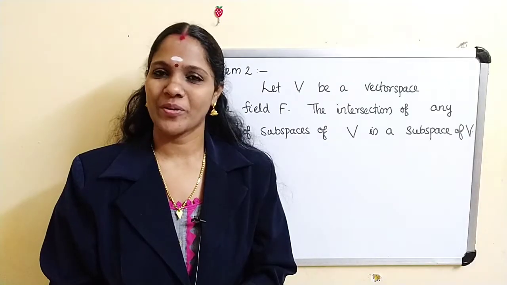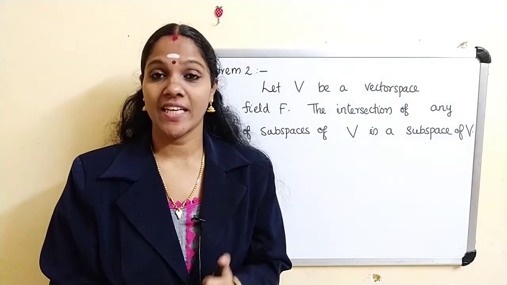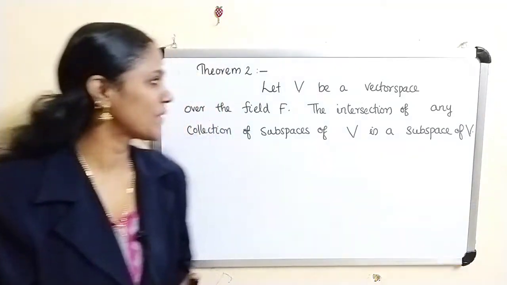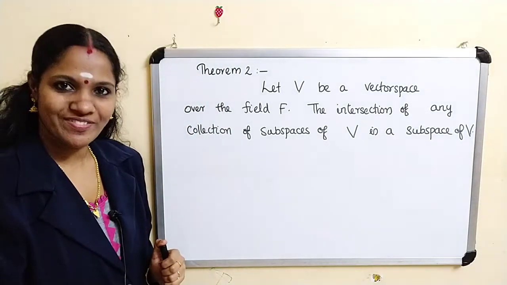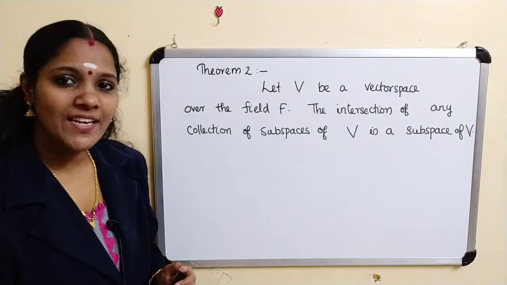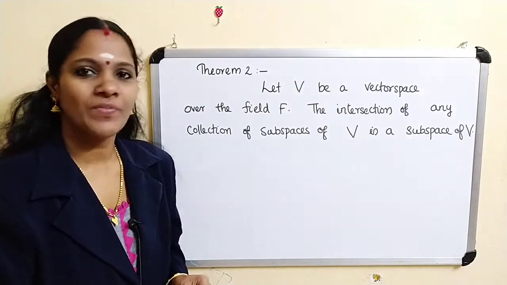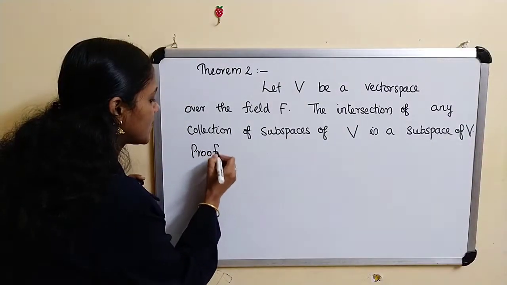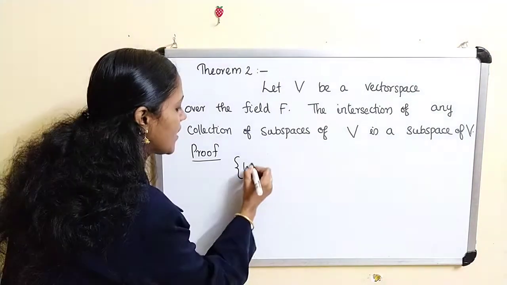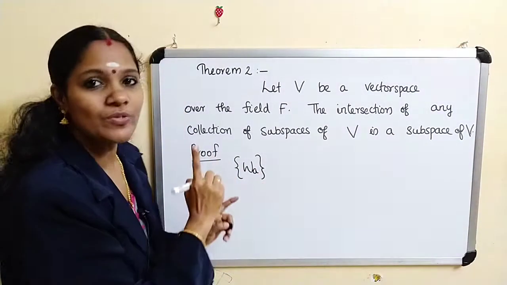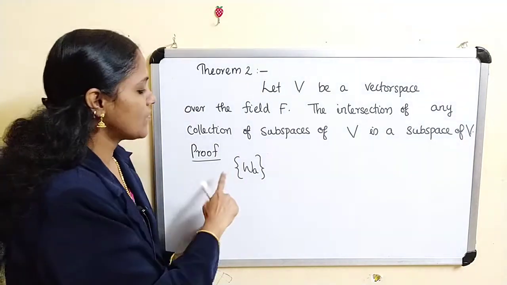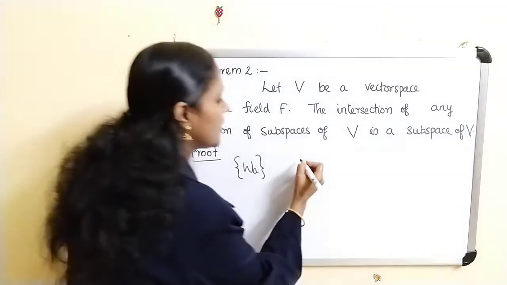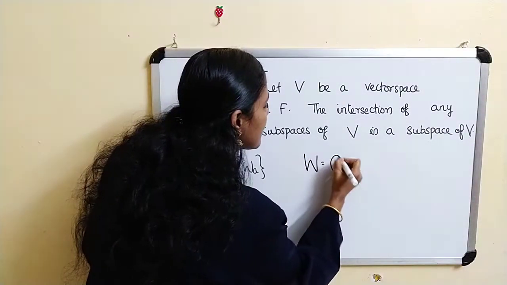Now we are going to prove one theorem, and the theorem says that the intersection of all subspaces of V is a subspace of V. Let V be a vector space over the field F, then the intersection of any collection of subspaces of V is a subspace of V. So we are considering a collection. Let W_A be a collection of subspaces of V, and we have to prove the intersection of this collection is a subspace of V. I am denoting W as the intersection of W_A.